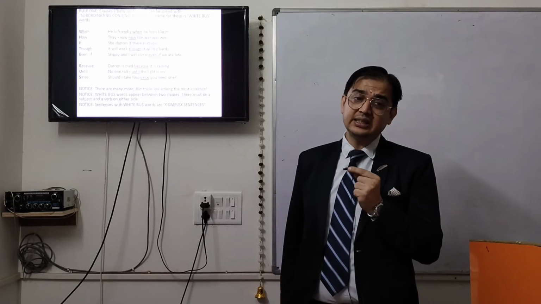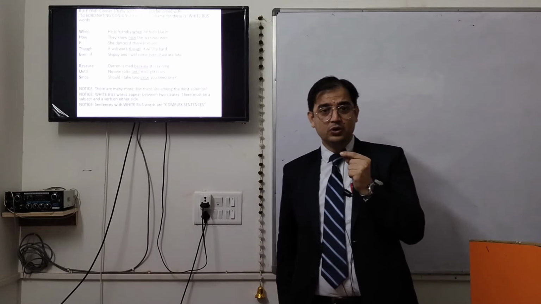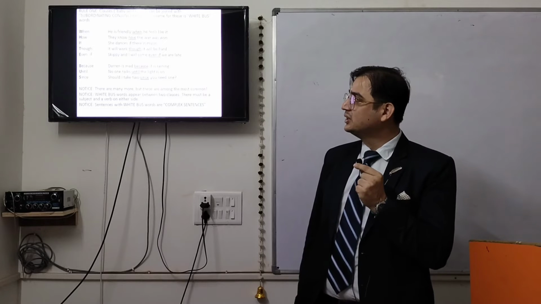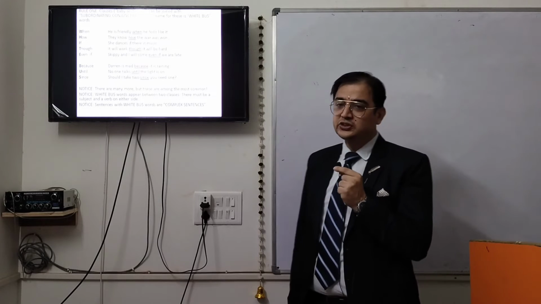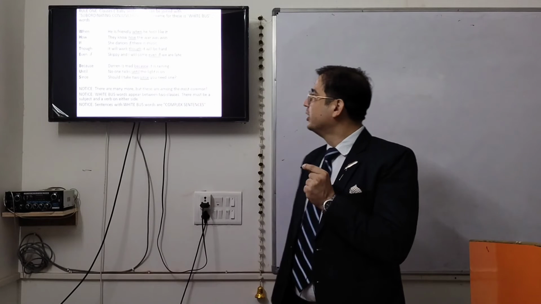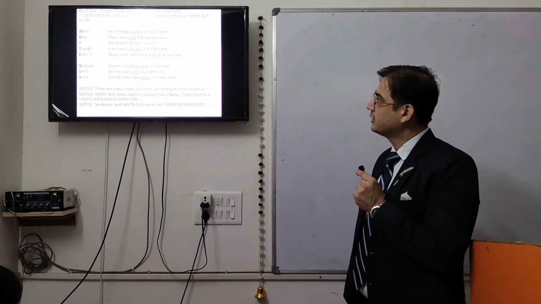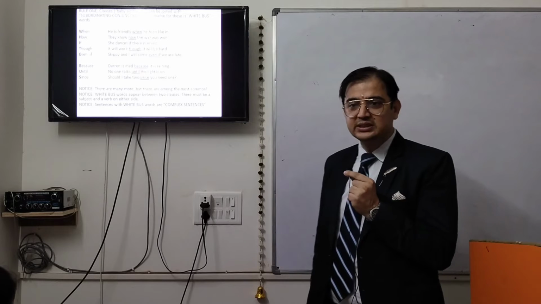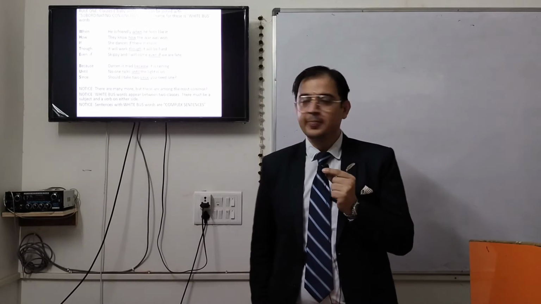A white bus. A stands for after or as. As you can see over here, he is friendly. It's a complete sentence. He is friendly when he feels like it. Right? The when is used as a connector.